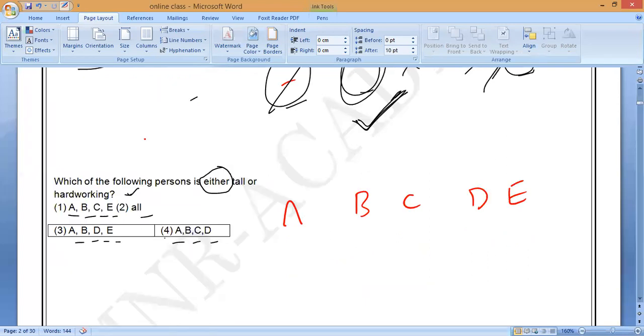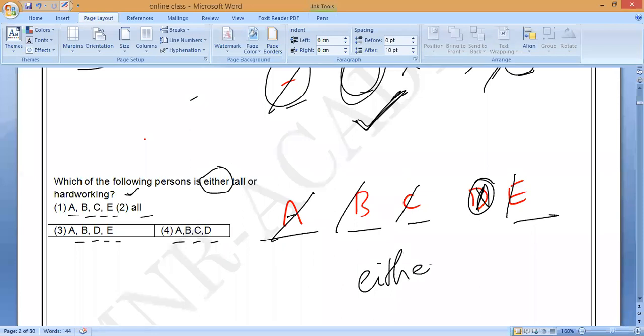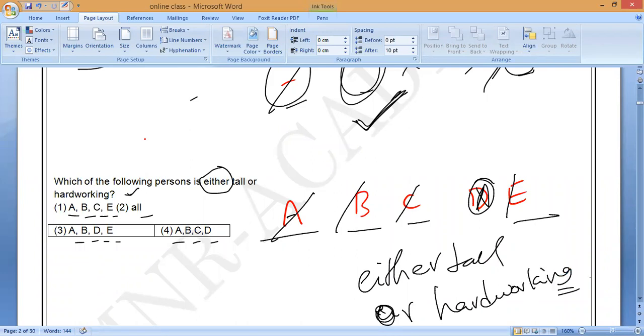Which option? When they say either, it means they may belong to tall or they may belong to hardworking. So who is that? A, B, C, E. Are these all correct or not? D is not there; D is wrong. So A, B, C, E belong to either tall or hardworking. Do you understand, all of you? So which option is correct here? First option. Like that we have to do it. Understand, Prasini? Respond. Akshaya? Okay, very good. So now it is clear.